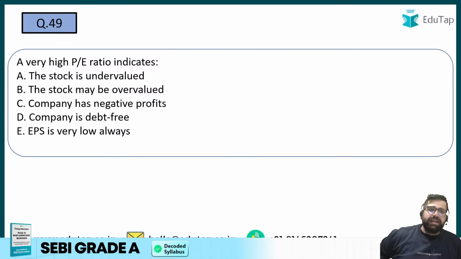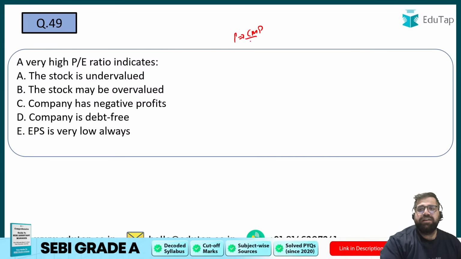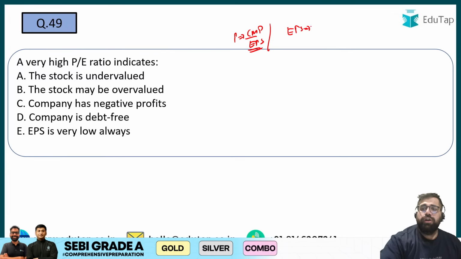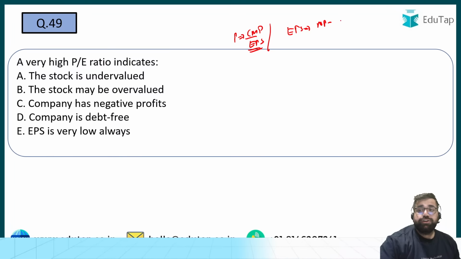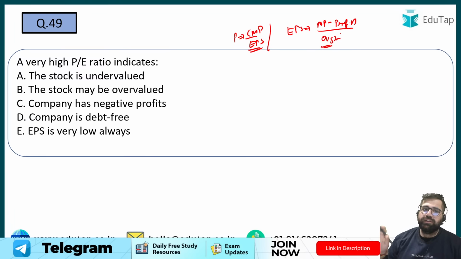49. PE ratio. PE ratio basically is your current market price divided by EPS. EPS is your net profit minus your preference dividend, divided by the number of equity shares which are outstanding. So you should know these two ratios. These are very popular, PE and EPS. Definitely very important concepts.